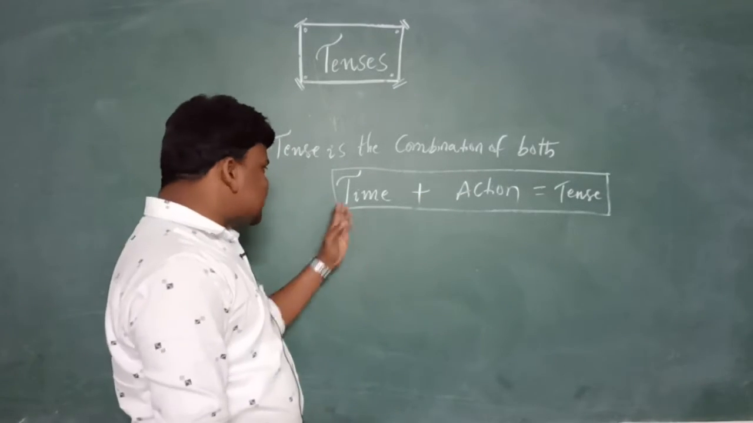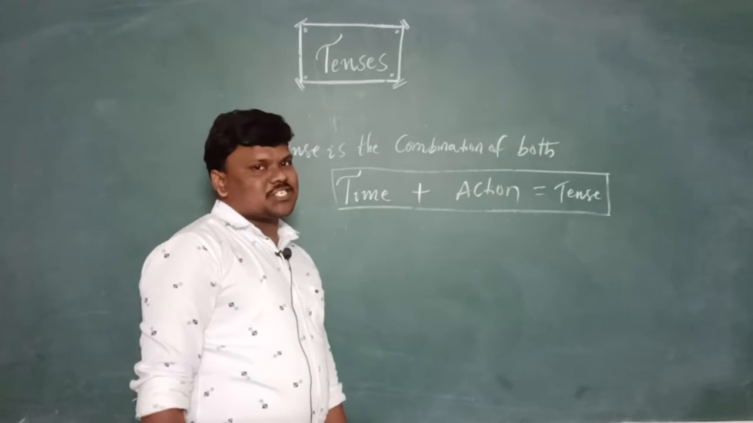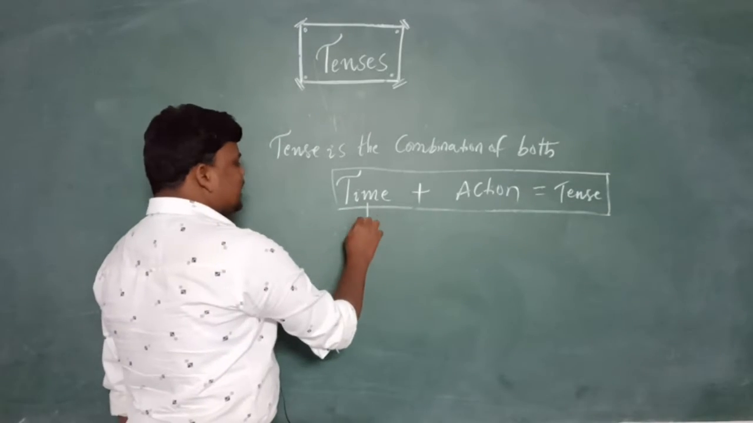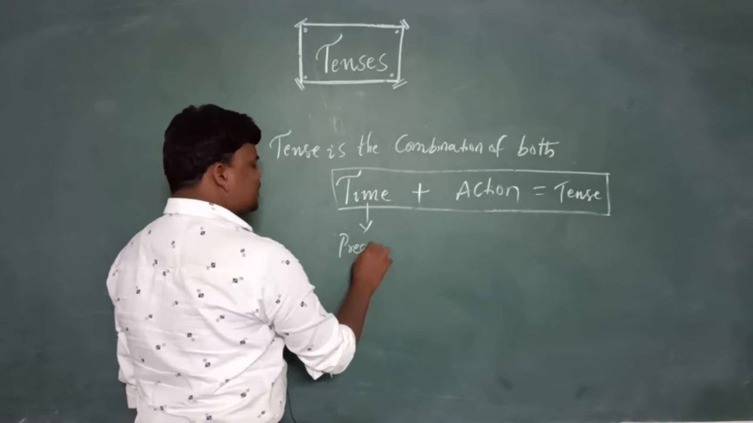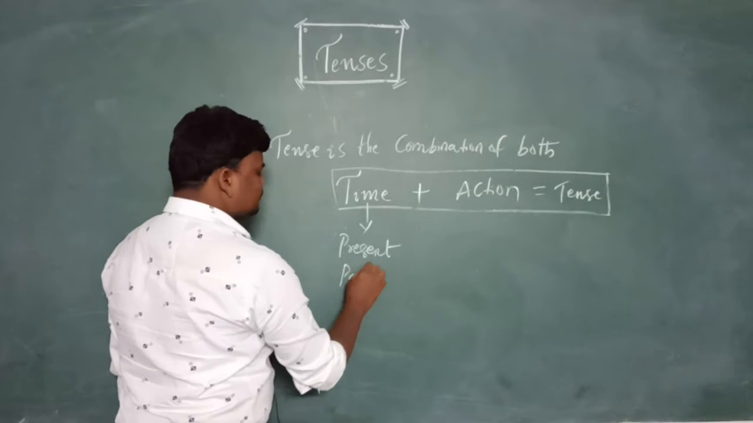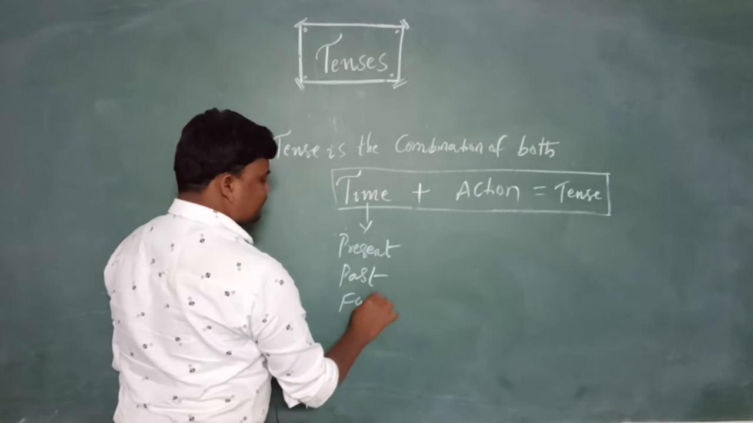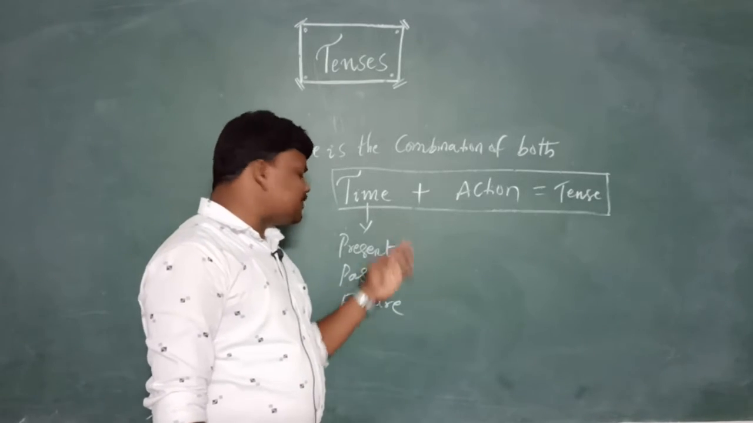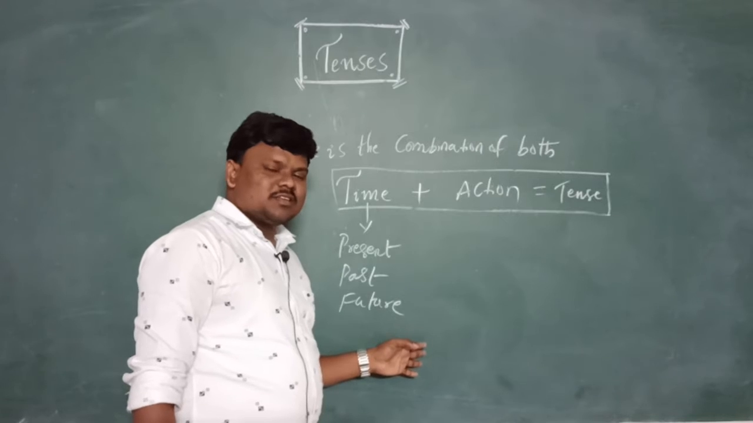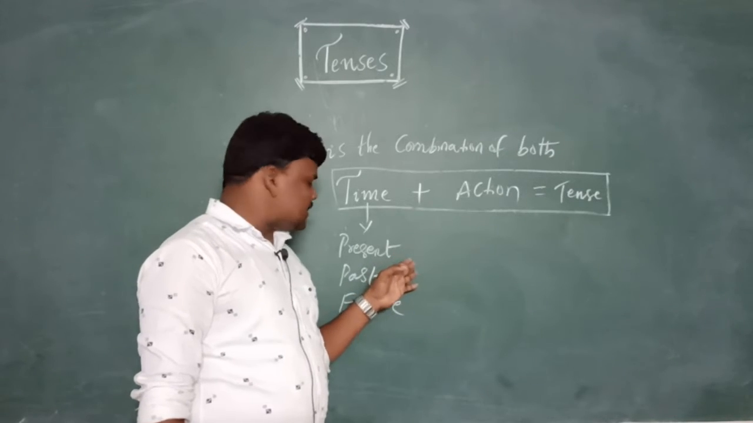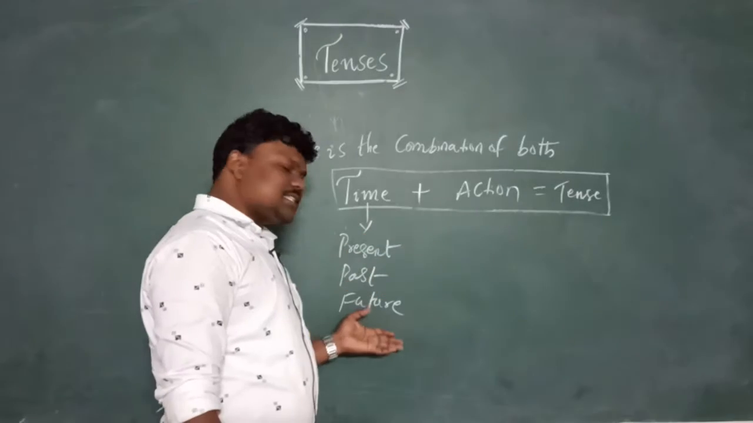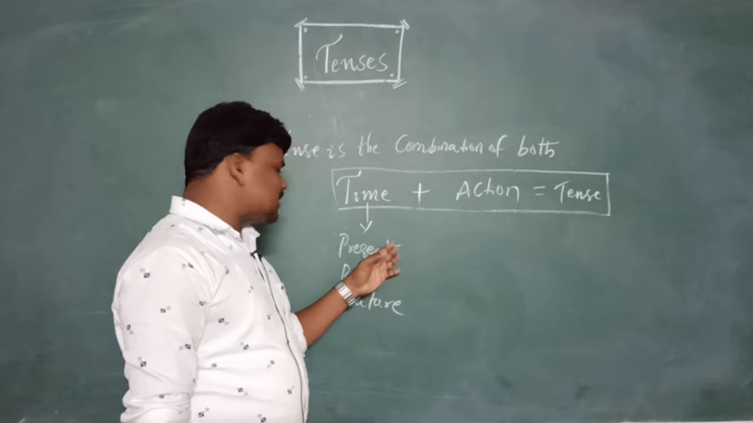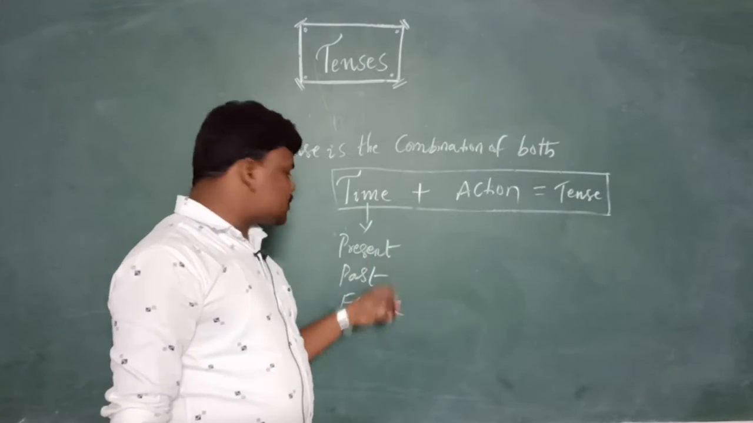Now what is meant by time? What does time indicate, and what does action indicate? Here, time means present time, past time, future time. Other than this, I couldn't find any time in this world. We are talking about present or past or future. Other than these three, is there anything else? No, there isn't. These are the timings: present time, past time, future time. Time refers to these three.